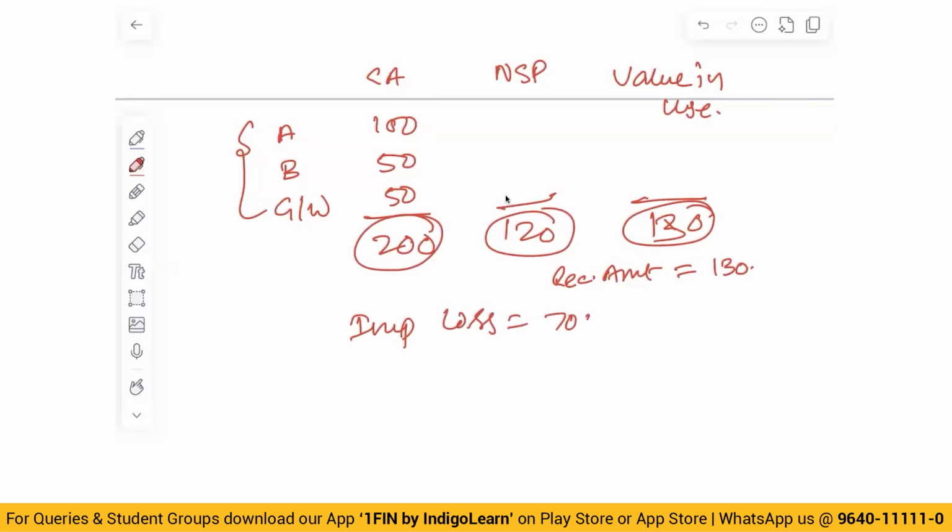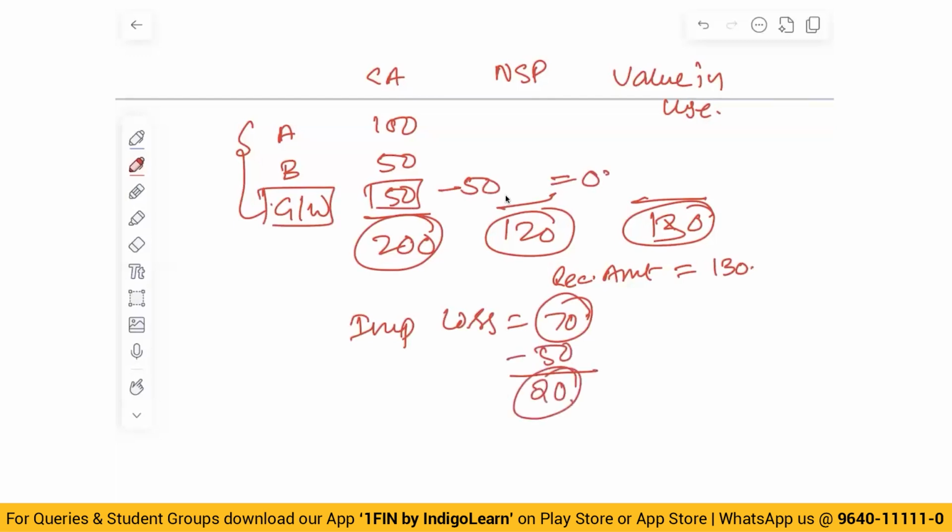Impairment loss is 70. Now, what do I do with this impairment loss? First, if there is goodwill, you will write off goodwill. So 50 minus 50, this will become 0. Minus 50 written off against goodwill, I am left with 20. This 20 you will allocate to A and B in their carrying amount ratio. So you will say 20 into 100 by 150 and 20 into 50 by 150. That is how you will allocate.